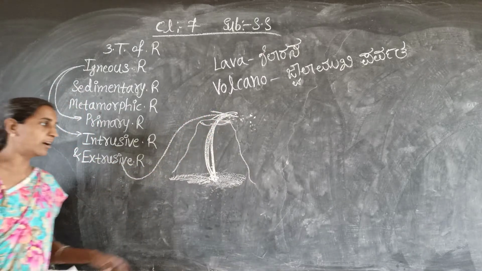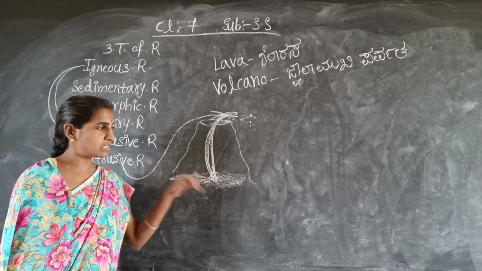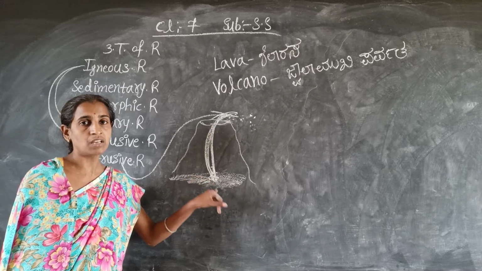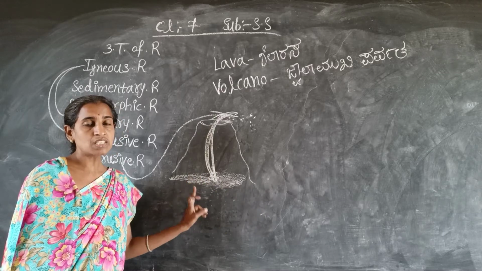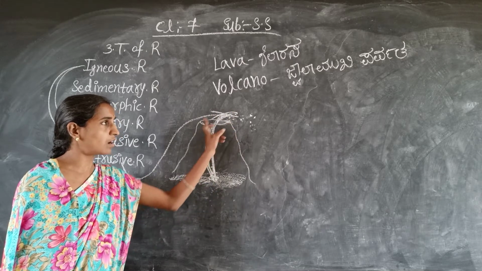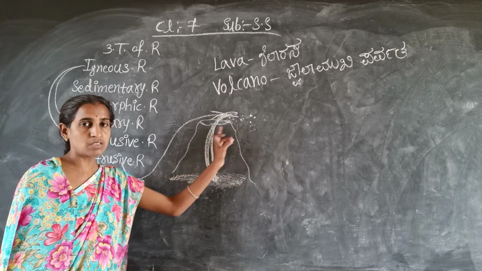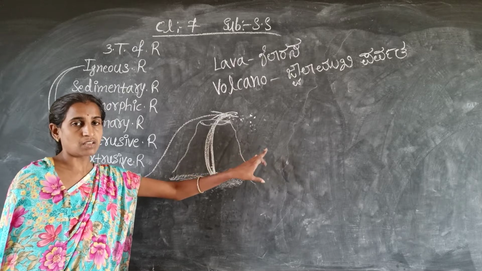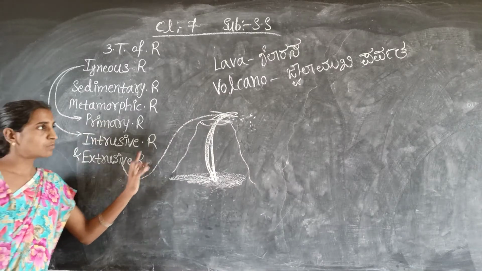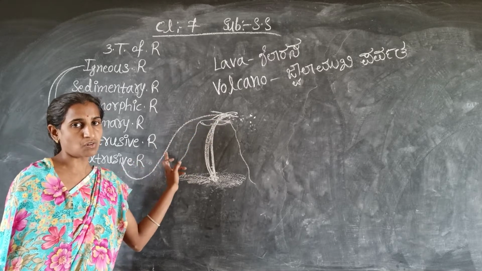So once again I will say: the lava is in liquid form when it is present in the interior of the earth. So when this lava comes on the earth surface, it rapidly cools down and becomes solid only. So at that time rocks are formed. In such a way rocks are formed, and those rocks are called extrusive rocks. So where are the rocks formed? On the crust. On the crust only, these extrusive rocks are formed.